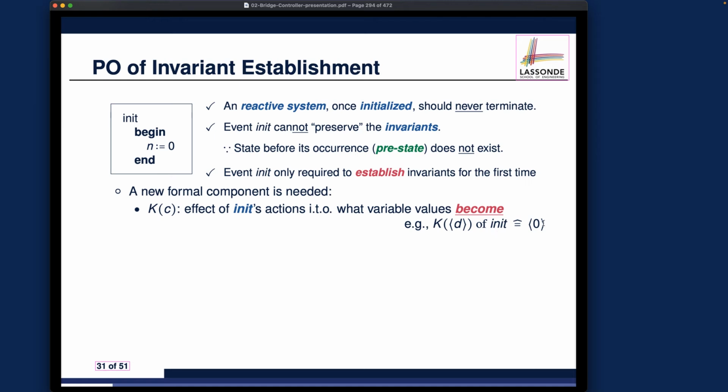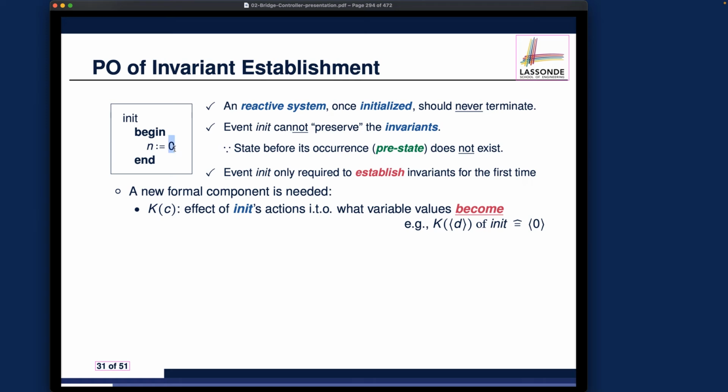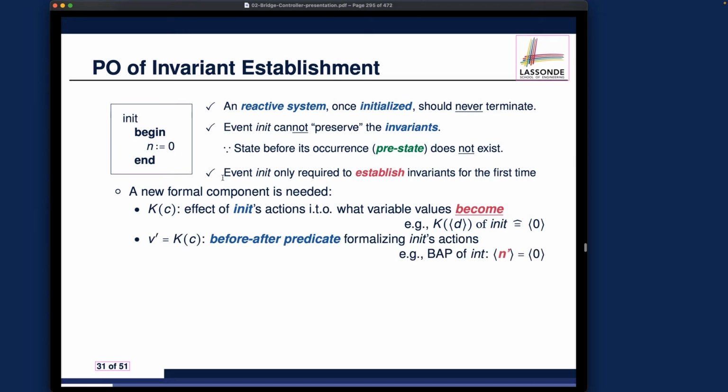So here we're saying that the post-state value, the effect, will just be the variable being changed to 0. The right-hand side can only refer to constants or literals. Let me emphasize one more time. If you talk about the before-after predicate for the init event's action, it's going to be v prime, the post-state for all the variables. We have the notion of post-states, but we don't have the notion of pre-states. So it'll be n prime. The list contains only one variable, and the post-state value for that will just be 0. So that's about the formal components you should know.